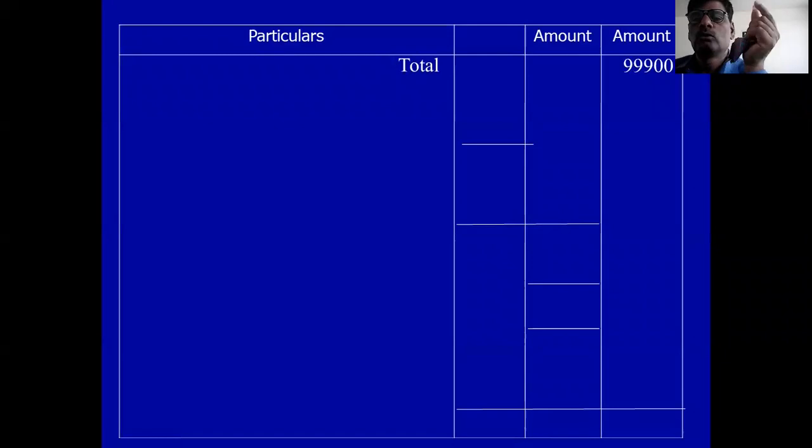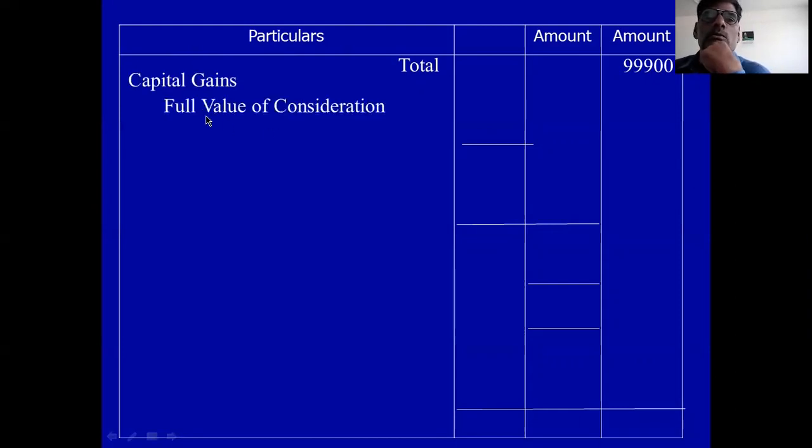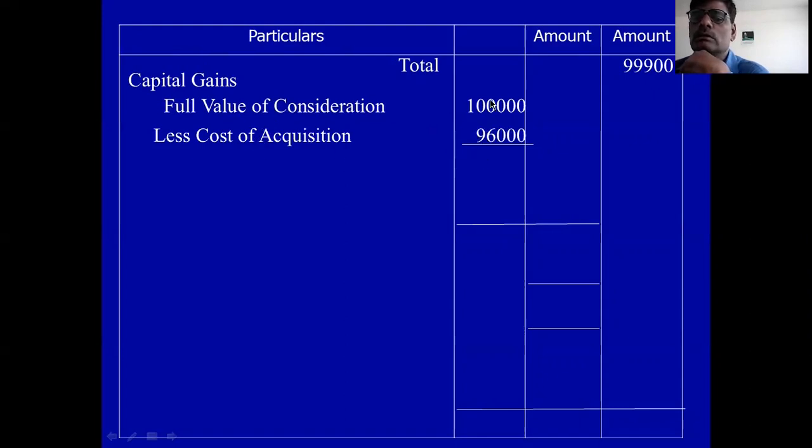Okay, now you see how to adjust that business loss in the capital gain. So first you calculate capital gain. Full value of consideration is 1 lakh rupee and cost of acquisition is 96,000. So remaining 4,000 is called short-term capital gain because it is held for less than 12 months.